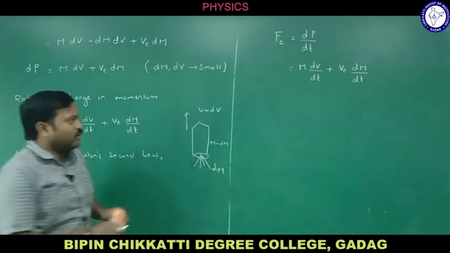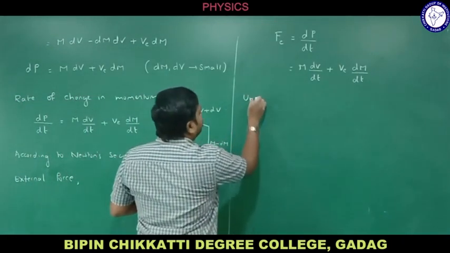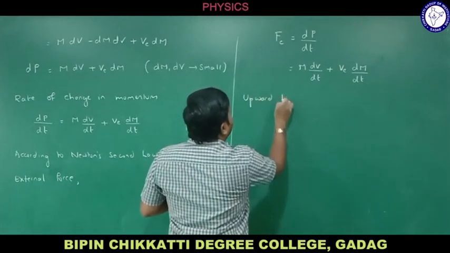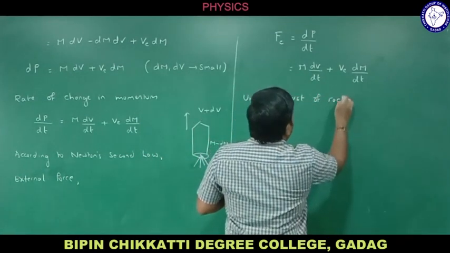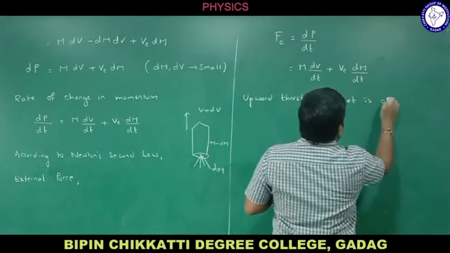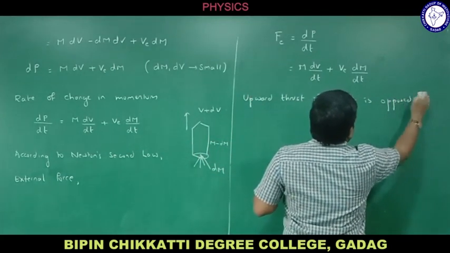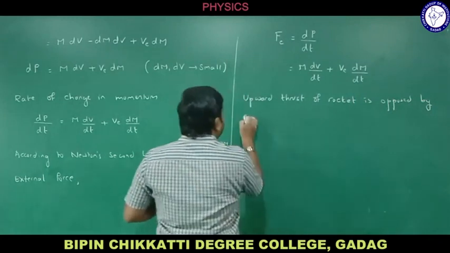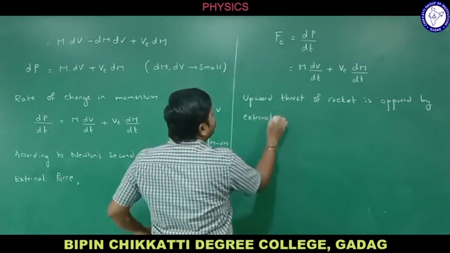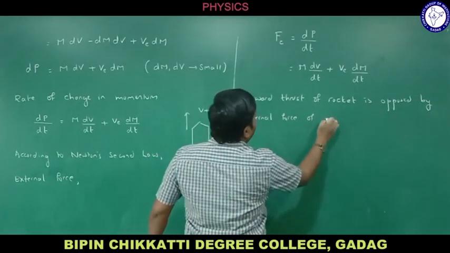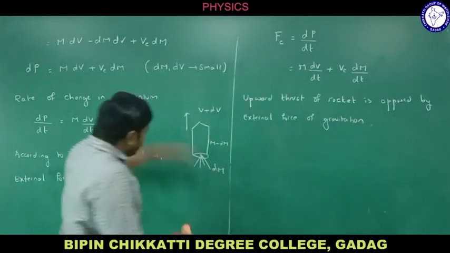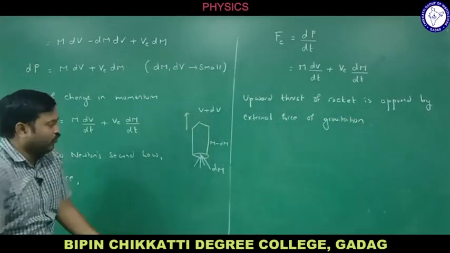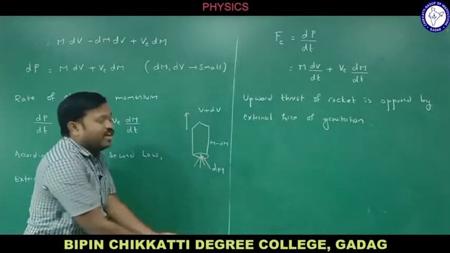The upward thrust of the rocket is opposed by the external force of gravitation. The gravitational force is pulling down.